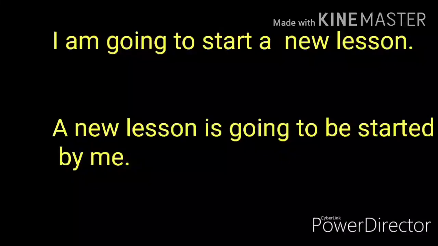So the answer to such kind of questions is going to be plus third form while changing these structures into passive voice. But remember, after is, am, are or was, were we do not have to use being, because we have to make passive of to be, not of going form.